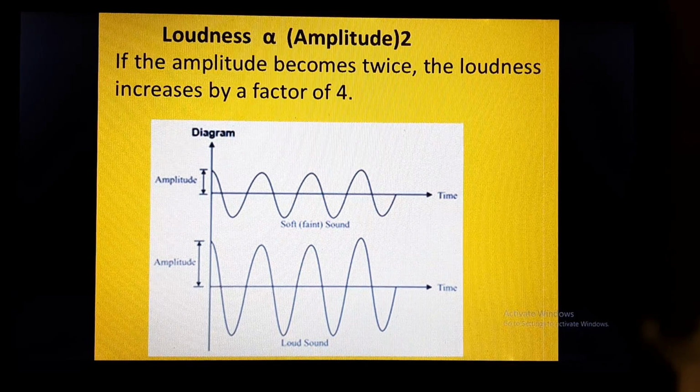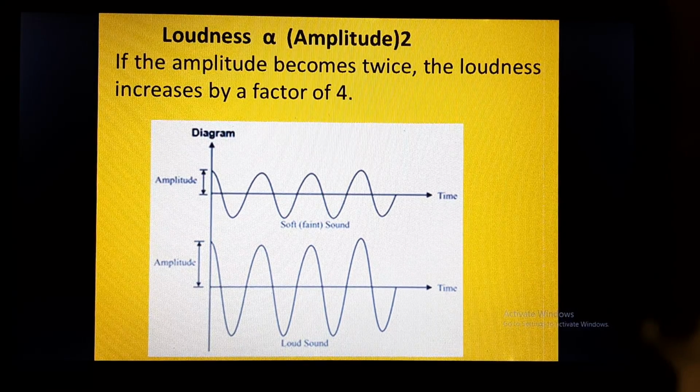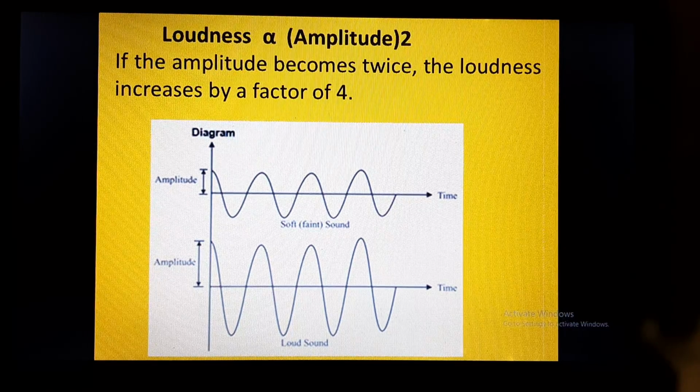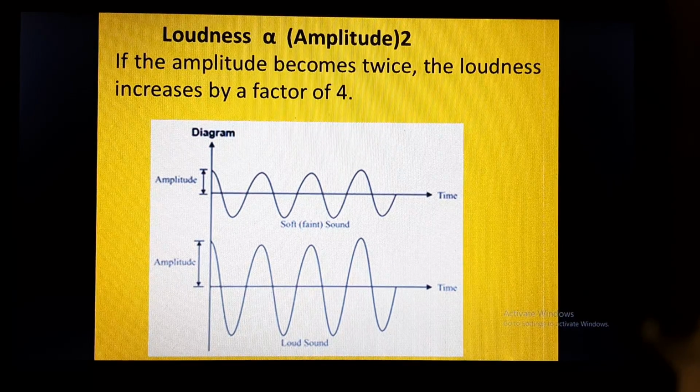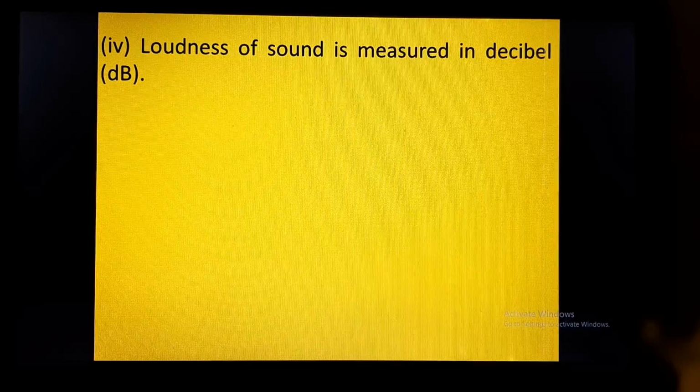Here the distance of the jump of the particle shows the amplitude of the wave. Whenever there is loud sound, the distance jumped by the particle will be higher. So the more the amplitude, the more will be the loudness.